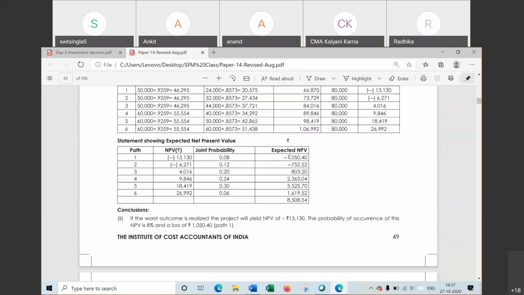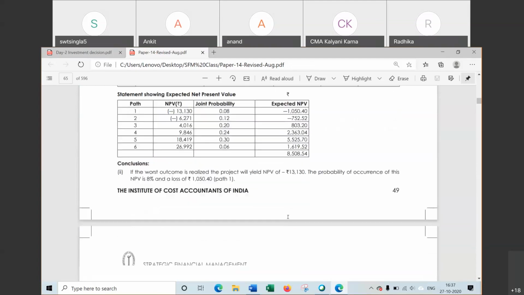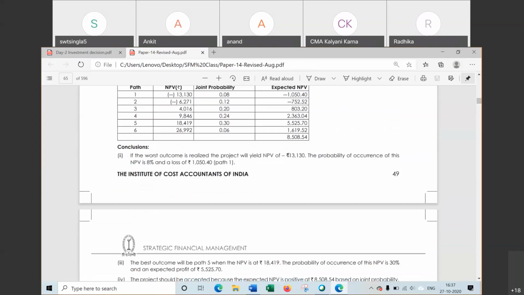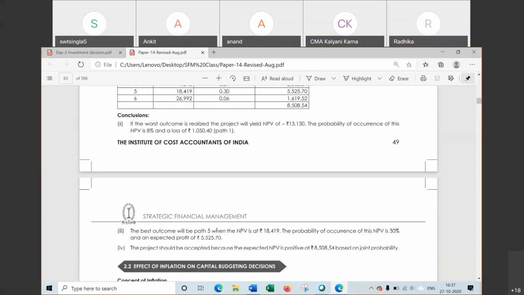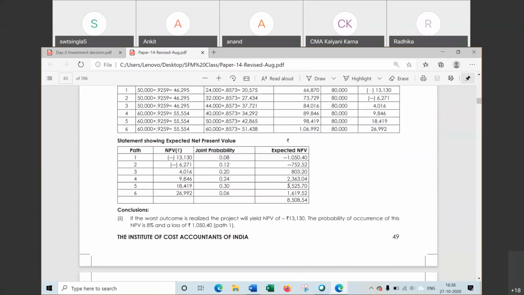Which one is the worst outcome? That is path number 1. This is the situation for the worst outcome, path 1. Which one is the best one? The best one is path 5. So the worst is path 1, with expected NPV 13130 and 1050. This one is the worst outcome, and the best outcome is for path 5, 5525. However, on the basis of NPV, path 6 is better.